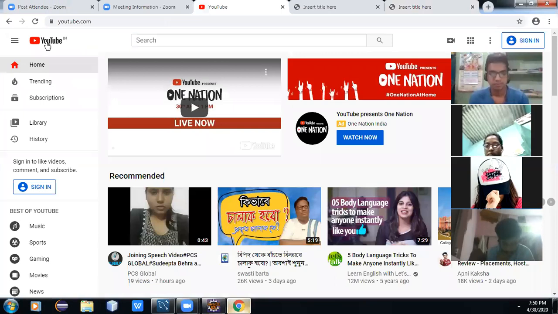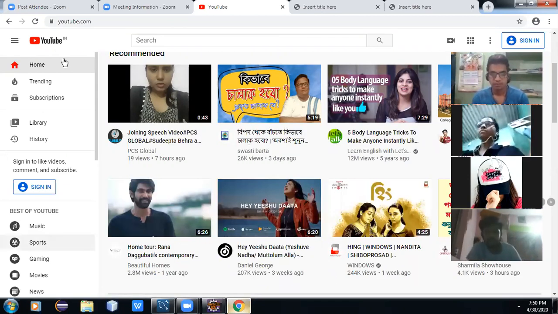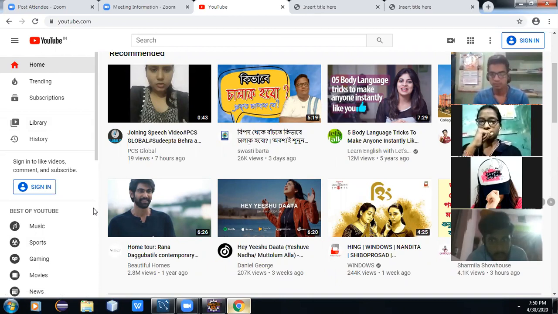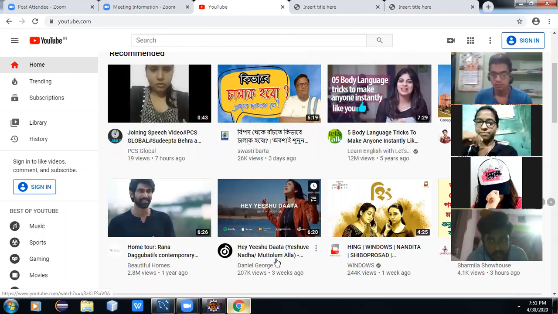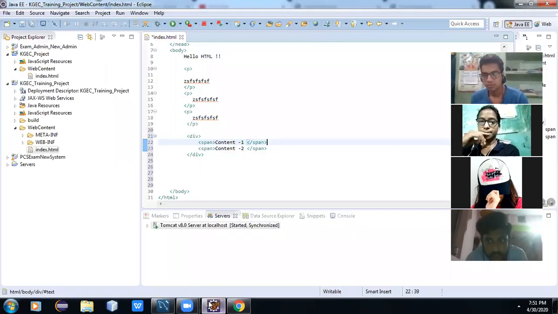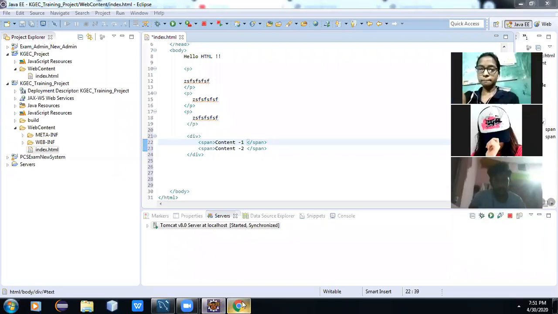If you notice this website, this top section is called the header. Yes or no? This is the logo, and the top section is called the header. This left section is called the menu. This section is called the body.